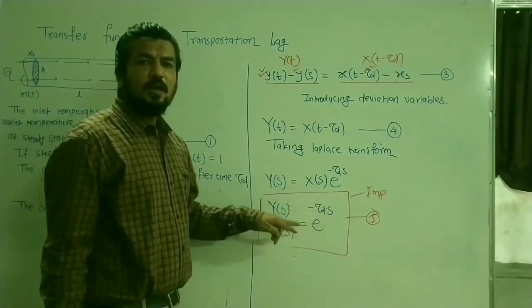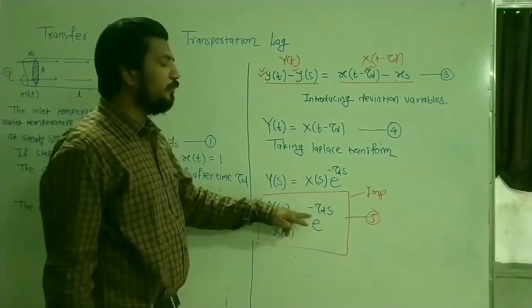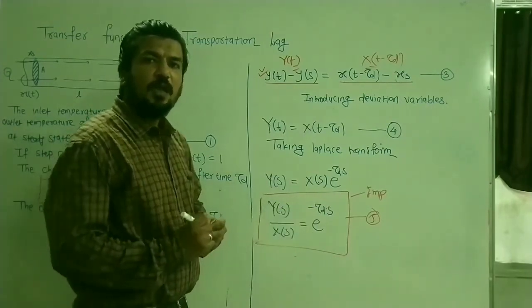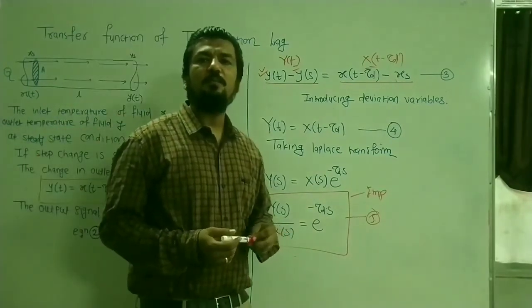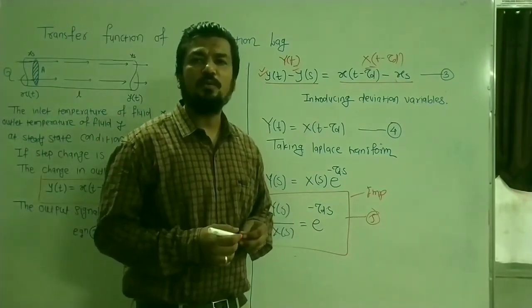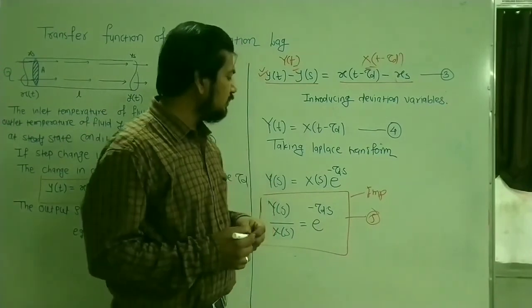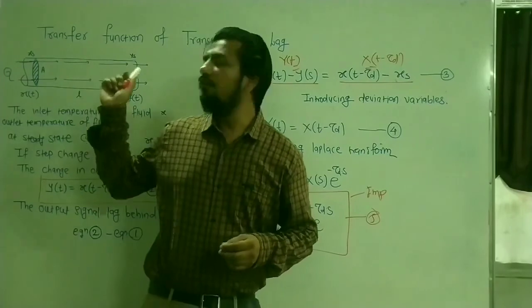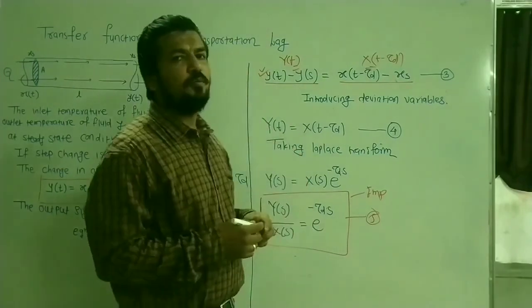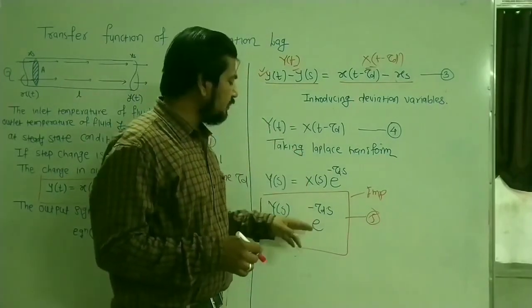This is called the transfer function of the transportation lag parameter, and you have to come across and compensate for this transportation lag parameter in many stability problems such as the root locus diagram, Bode stability analysis, and many more. So this is regarding the determination of the transfer function of the transportation lag parameter, and that is equal to e to the power minus tau d s.